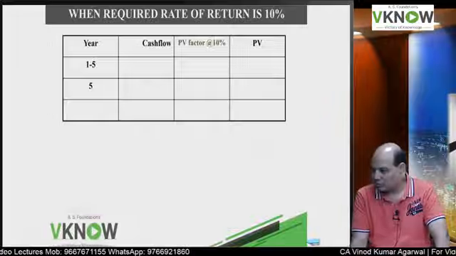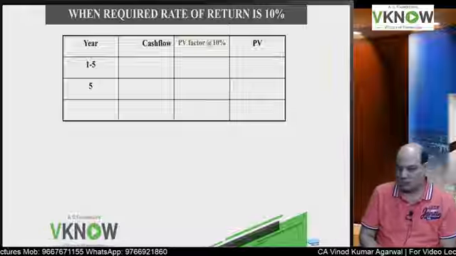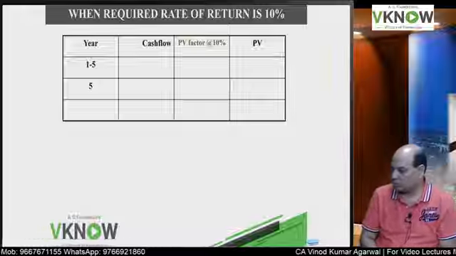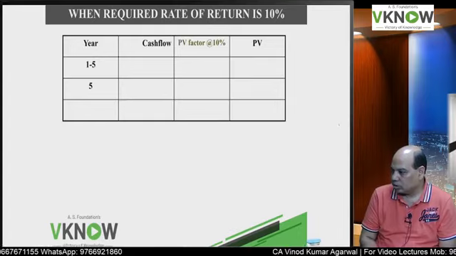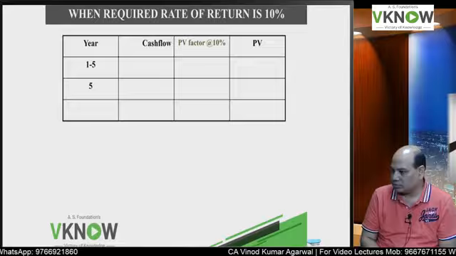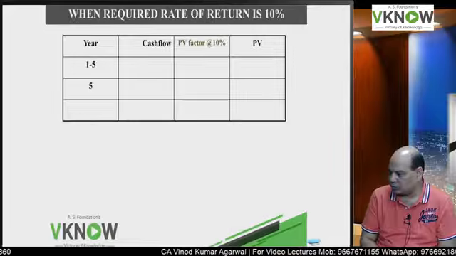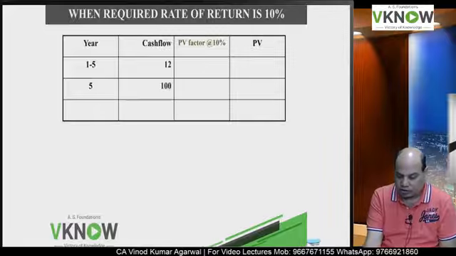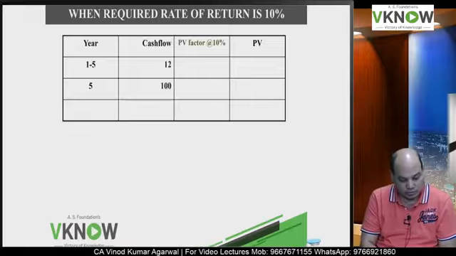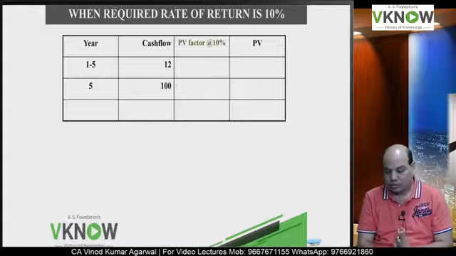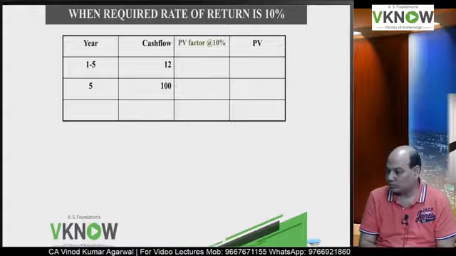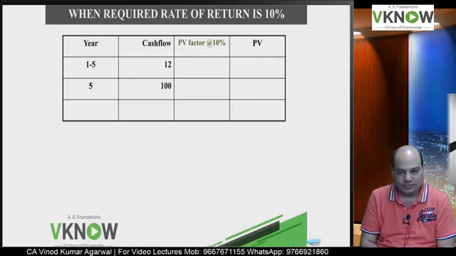Case 3, write down. When required rate of return is 10%. Format is same. Cash flows are same. Factors will be changing. Yes, reply now. Years 1-5, 10% factor.